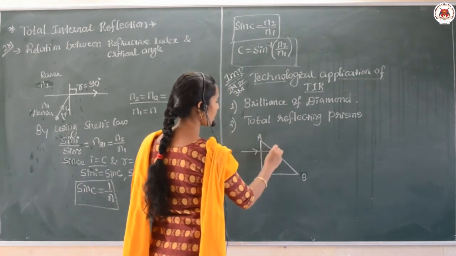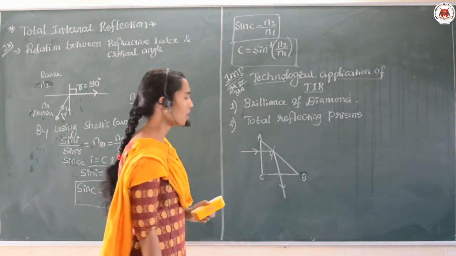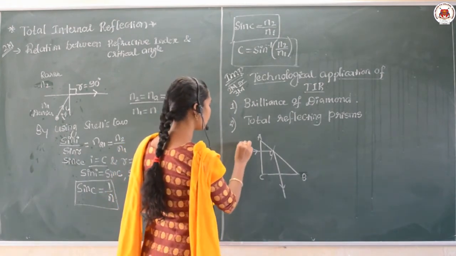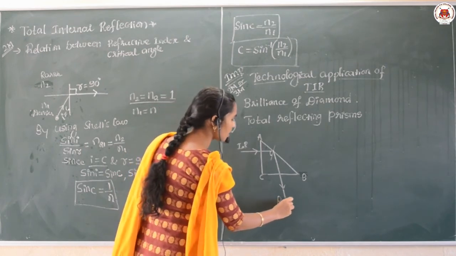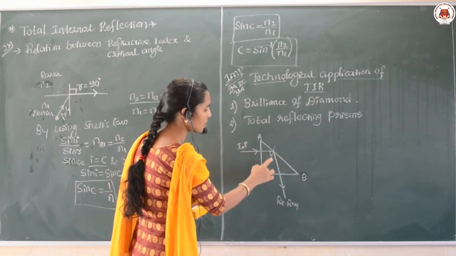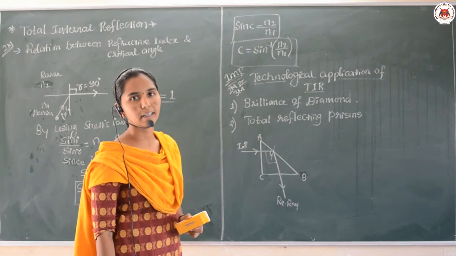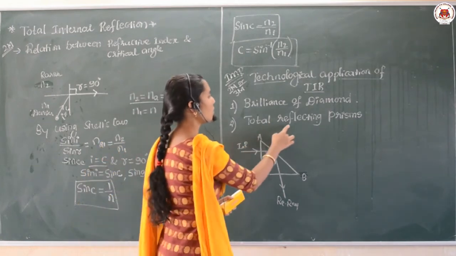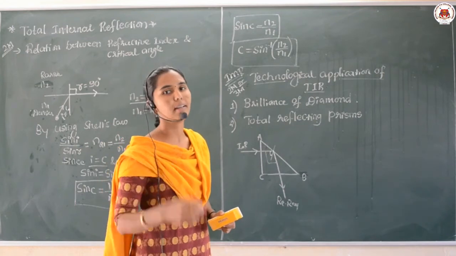Hence the light undergoes TIR. This is the incident ray and this is the reflected ray. You can see that between the incident and the reflected ray there is an angle of 90 degrees. That means the total reflecting prism turns the light through 90 degrees.